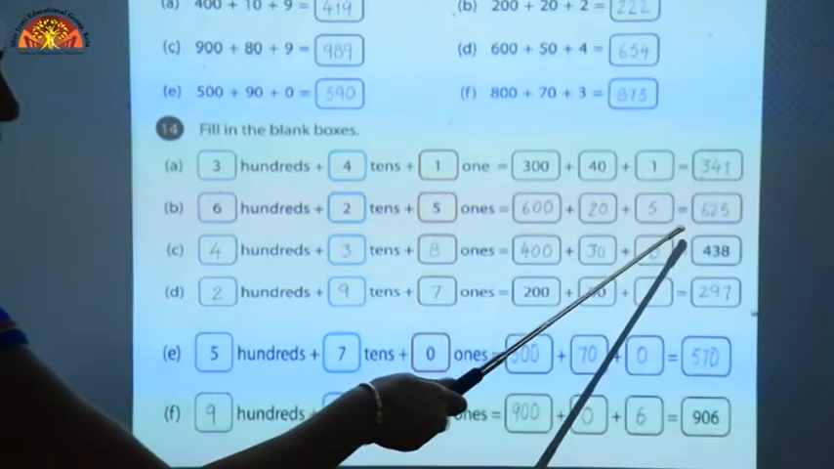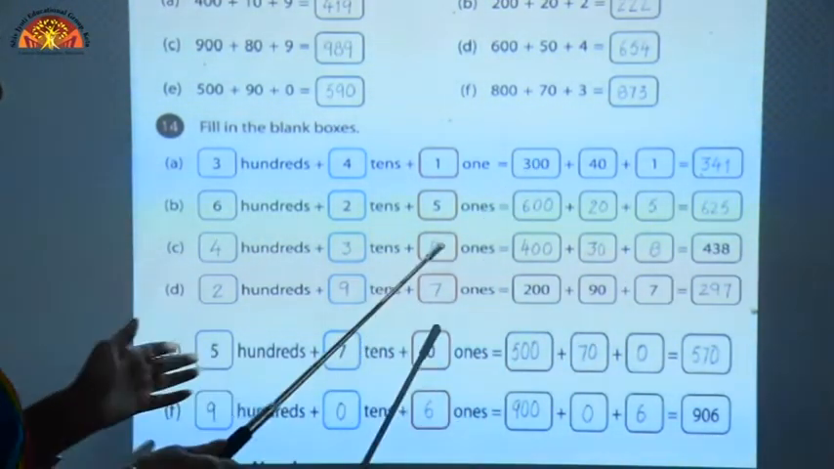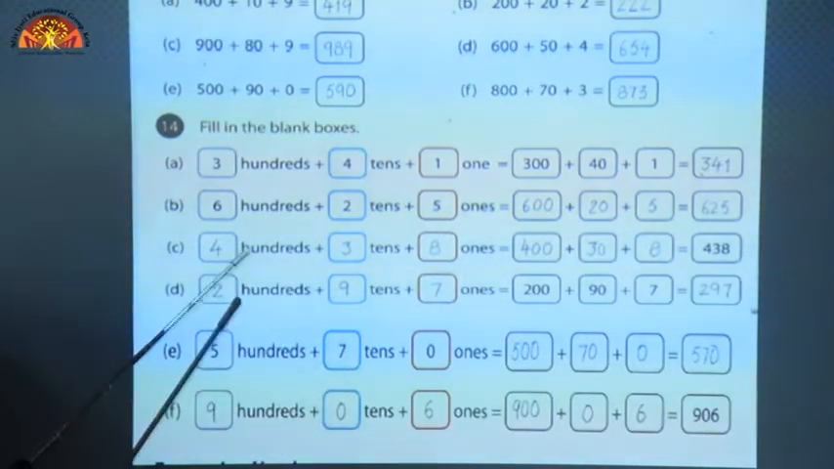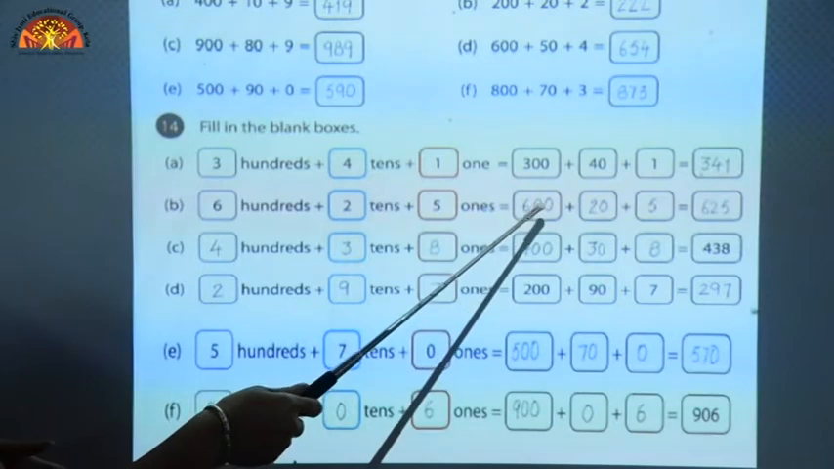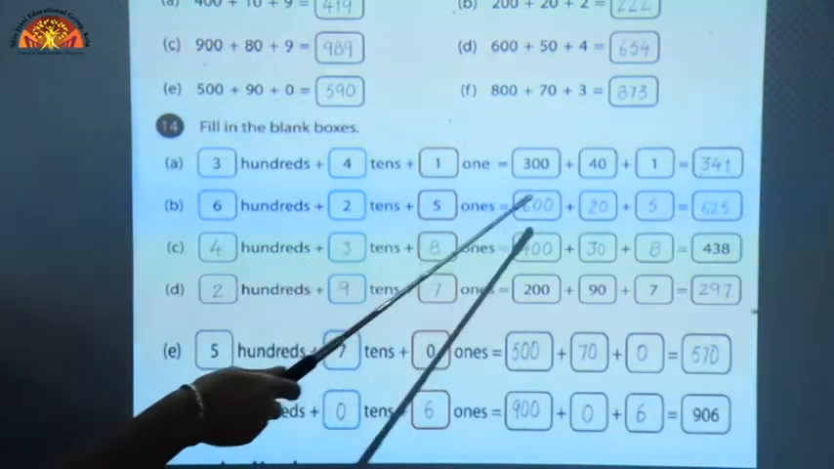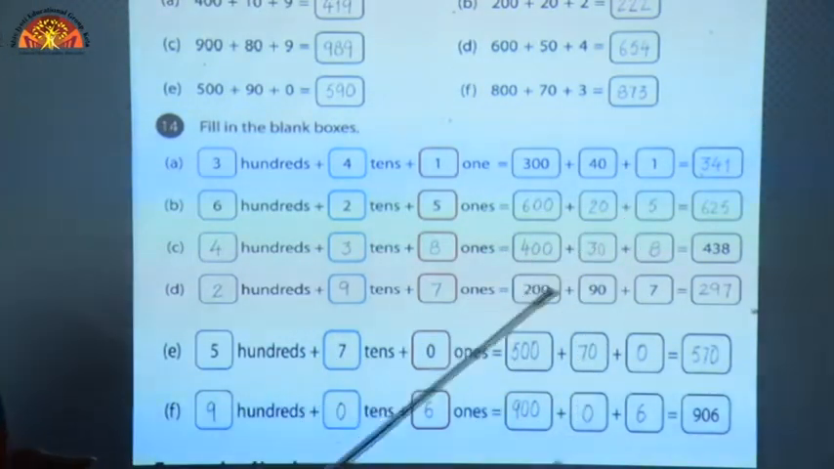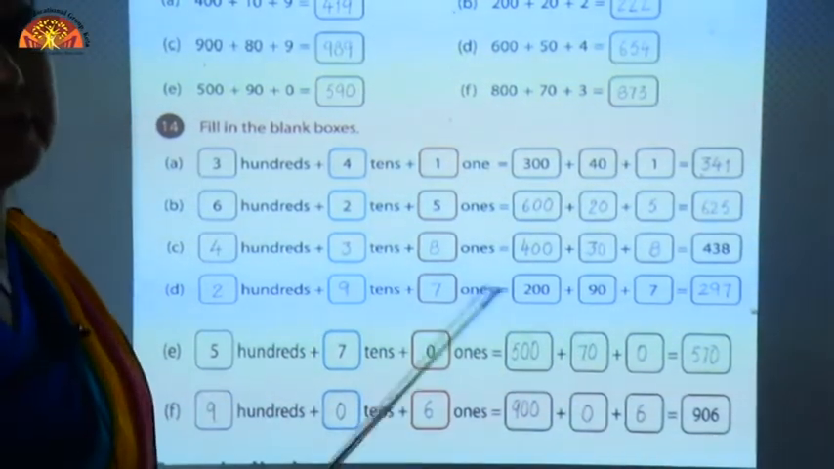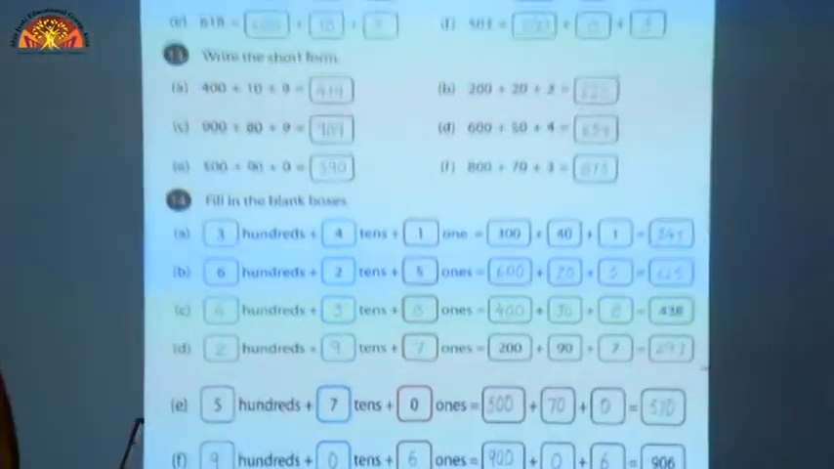Here boxes are blank, you have to fill, you have to write the expanded short form according to the boxes. Here you have to write 600, 2 tens means 20 and 5 ones means 5. The number will become 625. The rest of the questions you can do yourself.